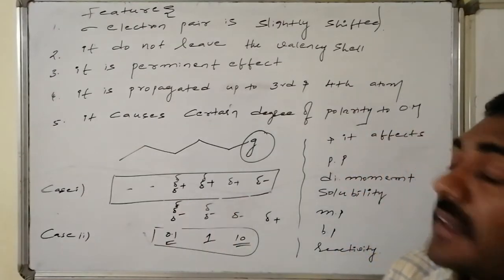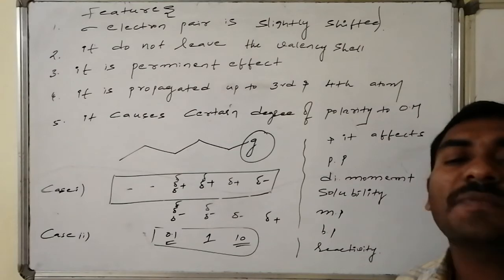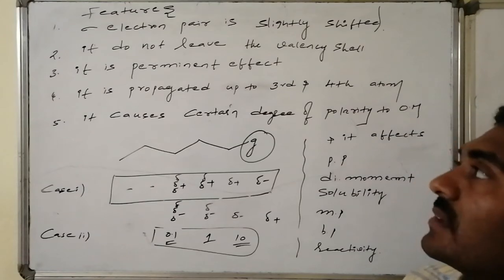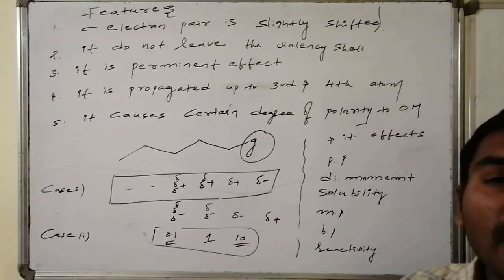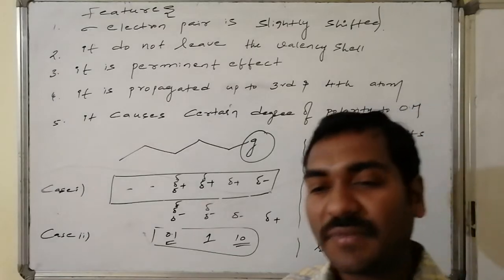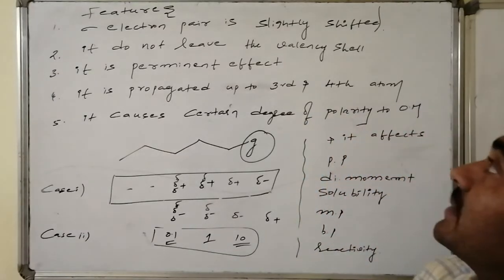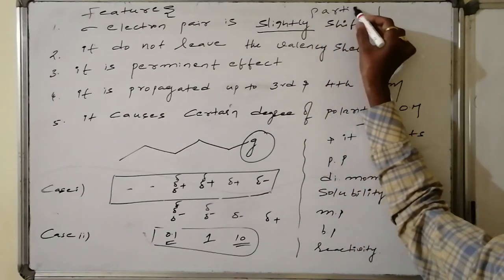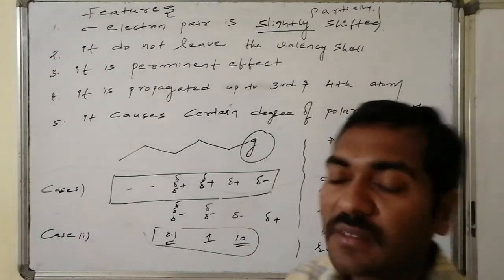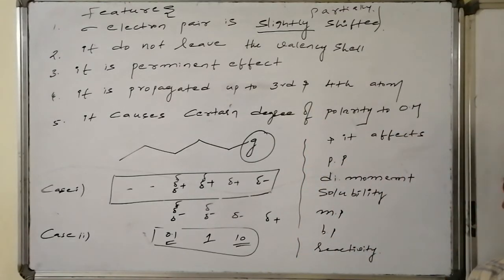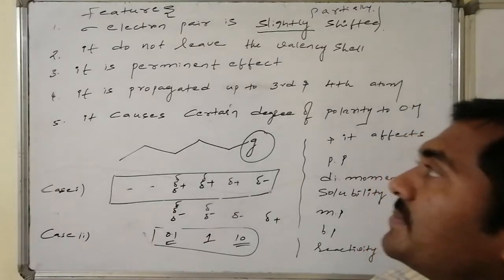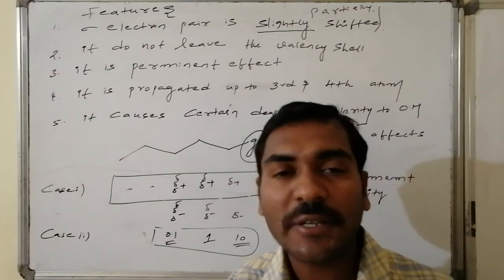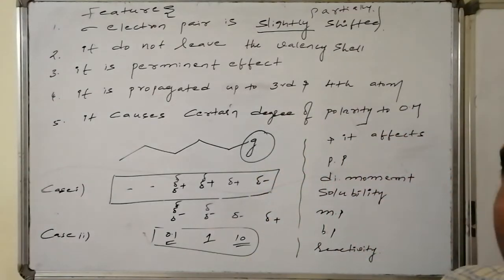Hence the sigma electron pair that participates is slightly shifted towards the more electronegative atom, otherwise the more electron deficient atom. Here the shift is not a complete shift, it is a partial shift. How is the electron pair shifted? Slightly shifted, which means partially shifted. As a result, it doesn't leave the valency orbit. It remains associated with the atom having higher electronegativity as well as the one with lower electronegativity. And it is a permanent effect.